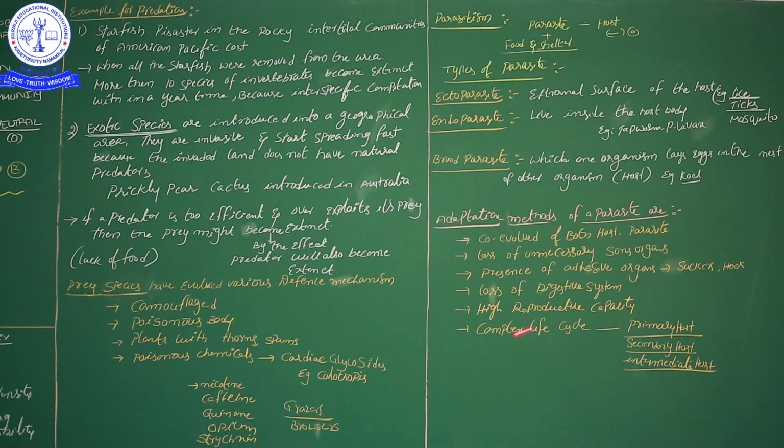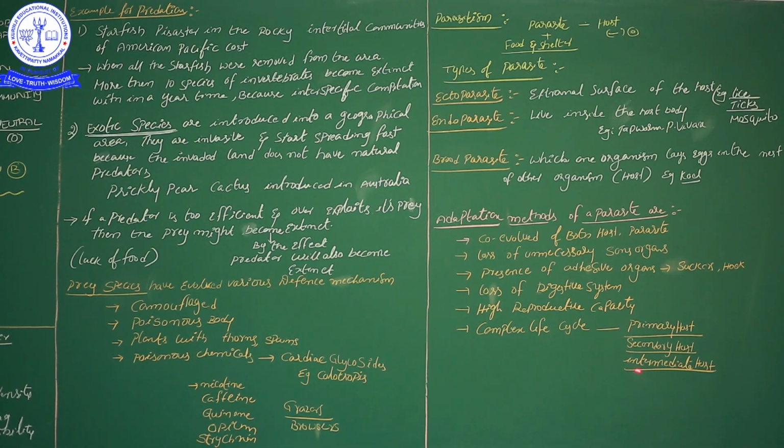And then a complex life cycle: the parasite has several larval stages in its life, and completes its life cycle in different hosts. Monogenetic and digenetic: mono means single. If the parasite completes its total life cycle in a single host, it is monogenetic. If the parasite requires two hosts, it is a digenetic parasite.